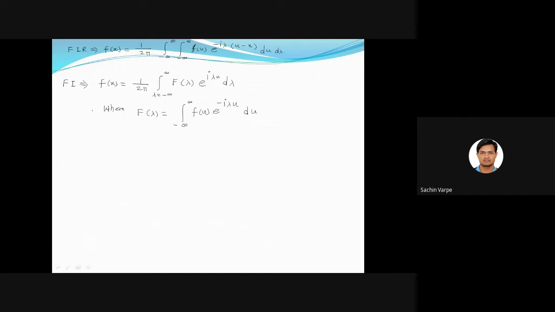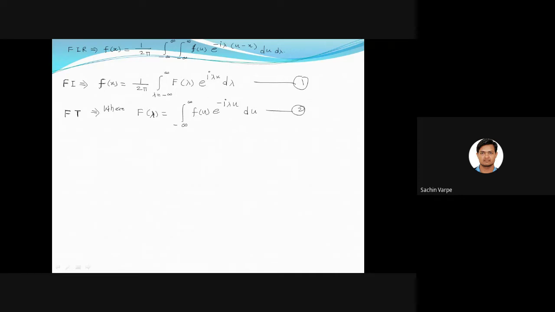Okay, and what is it called? This is called Fourier transform. Please don't get confused. If we are writing f of x, then that is Fourier integral, and if we are writing f of lambda, a function of lambda, then that is Fourier transform. Okay, this is formula number 1. This is formula number 2.